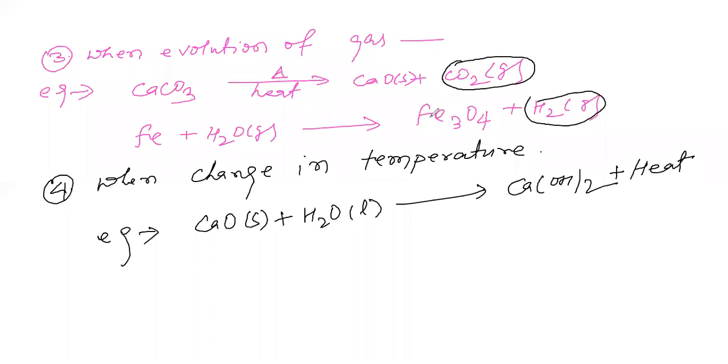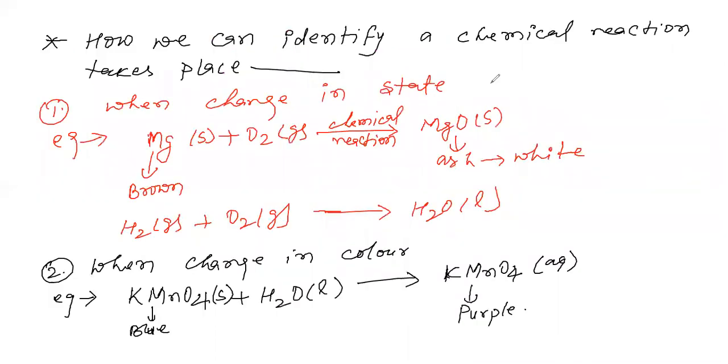Student: Sir, what does L stand for here? Teacher: Read the whole back page. This is your back page. If you have any doubt, ask. Any doubt? Student: No, sir. Yes, sir. Change in state, understood.